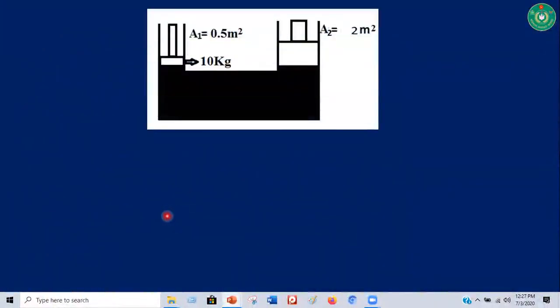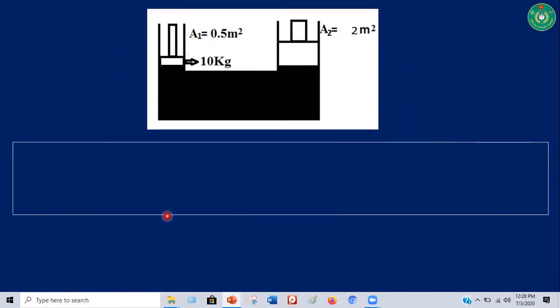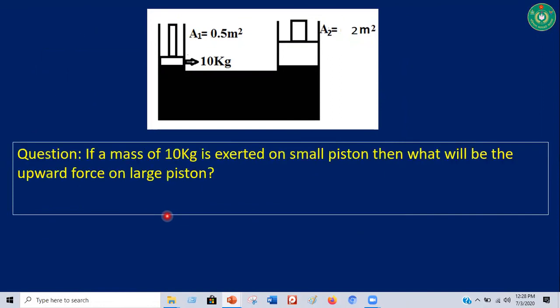Okay, my dear boys, I think after observing this video, the application of Pascal's law is very much clear to all of you. Okay, let's see a math about Pascal's law. Here, the question is like that: if a mass of 10 kg is exerted on a small piston, then what will be the upward force on the large piston?